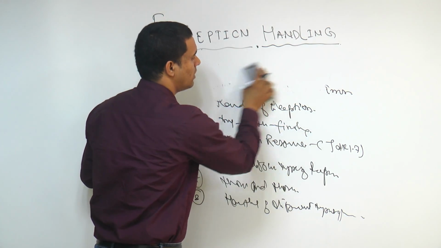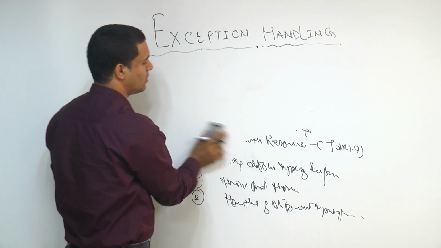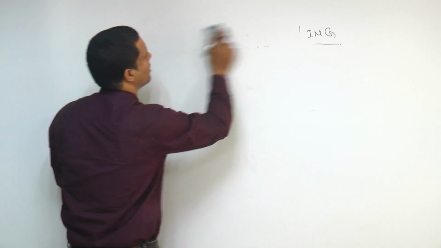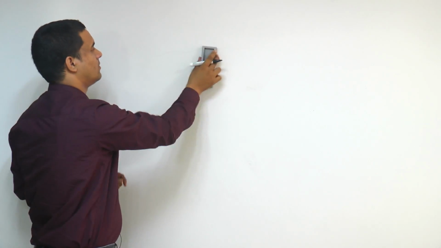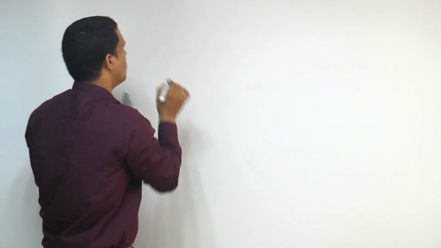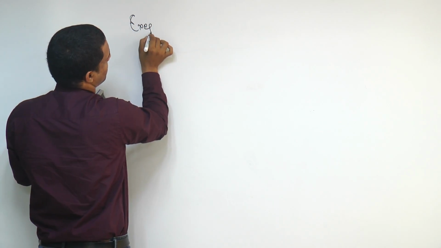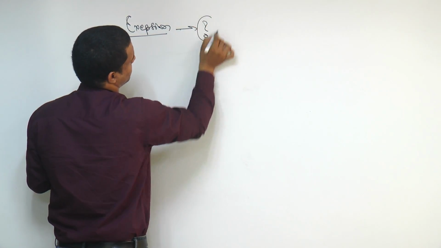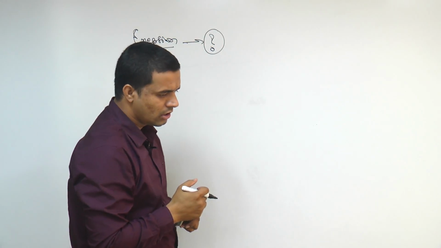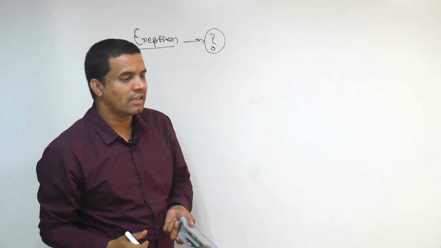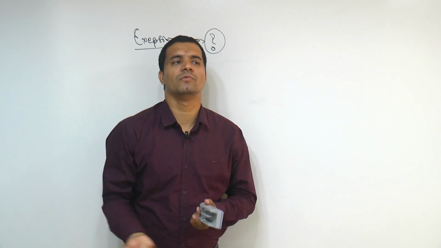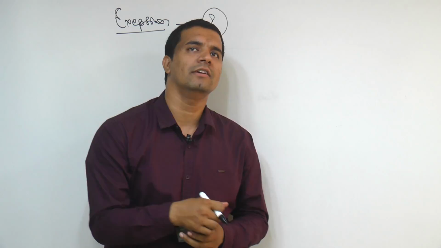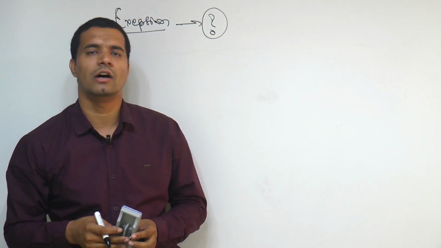Okay, so in this now, first we are going to discuss what exactly exception is and how we are going to discuss all about that. So I'll be just removing all that and I'll rub it out. Now in that first, if I ask you what exactly exception is, what is this exception in general? I'm not saying that unusual behavior of anything we can call as an exception. I'm starting from the very basic, what exactly exception is.